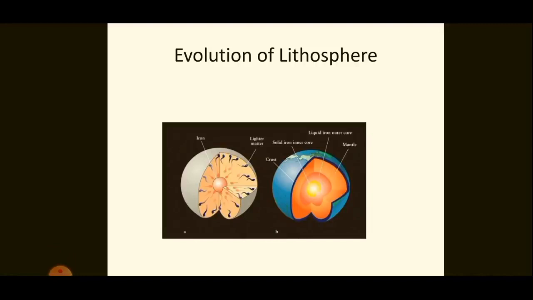Initially, the temperature was very high and Earth was mostly in a volatile state. There were heavier materials, that is, materials with high density, and there were lighter materials also. Then, a process known as density differentiation took place. As a result, the heavier materials like iron moved towards the center, and the lighter ones moved towards the surface. And as time elapsed, it cooled, solidified, and condensed into a smaller size. It is due to the process of differentiation.